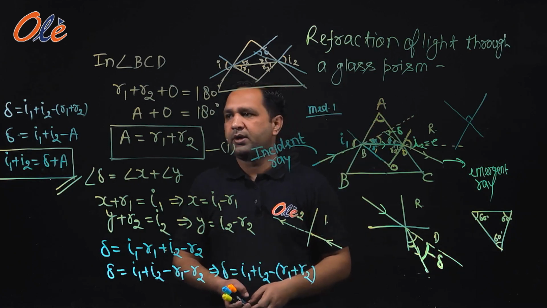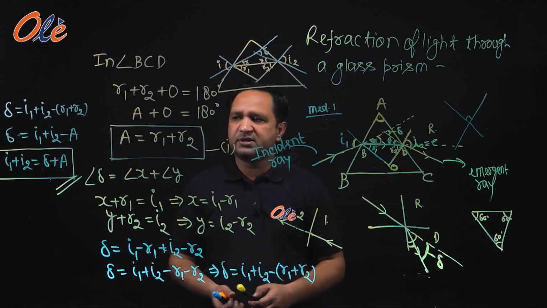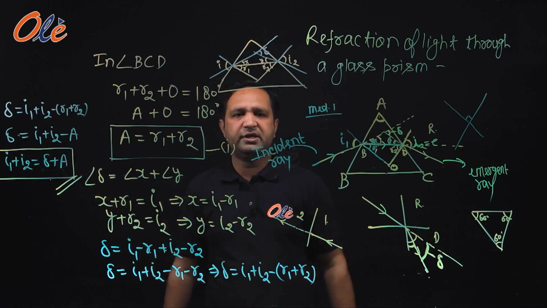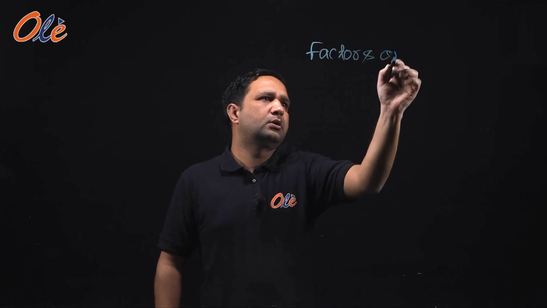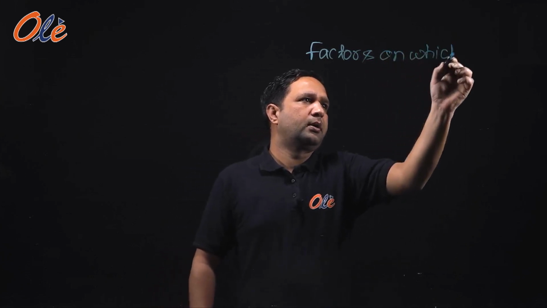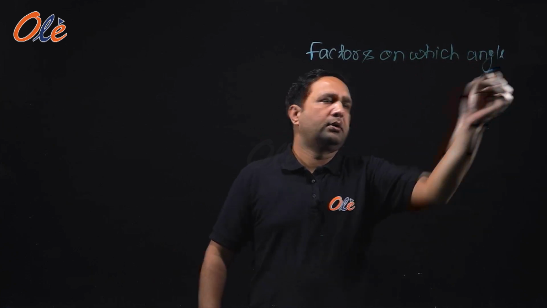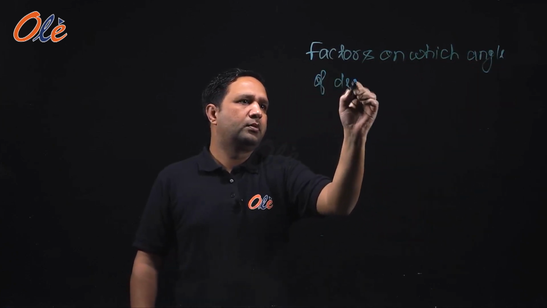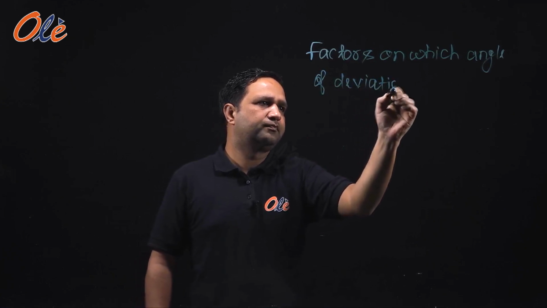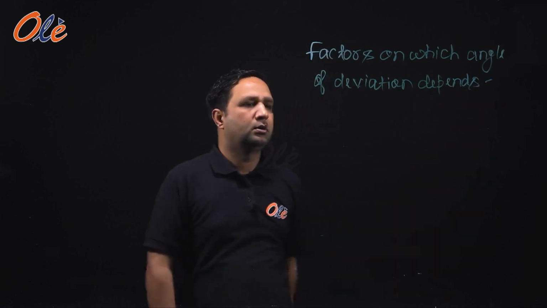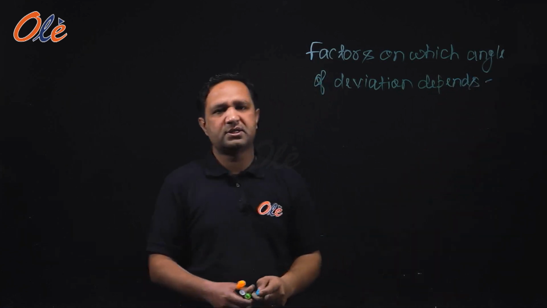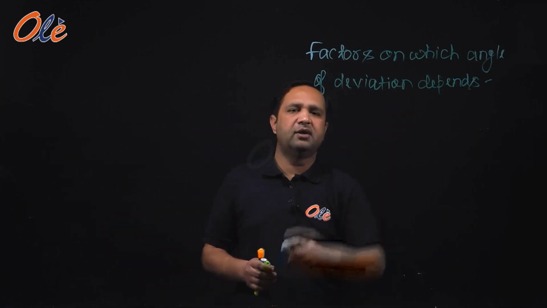prism. Okay, now we will discuss on what factors the angle of deviation depends. So now we will discuss factors on which angle of deviation depends. So what are those factors? First of all, we'll discuss how the angle of deviation depends on refractive index.